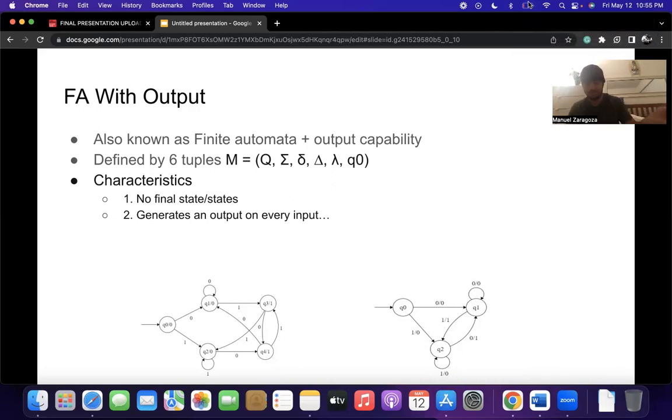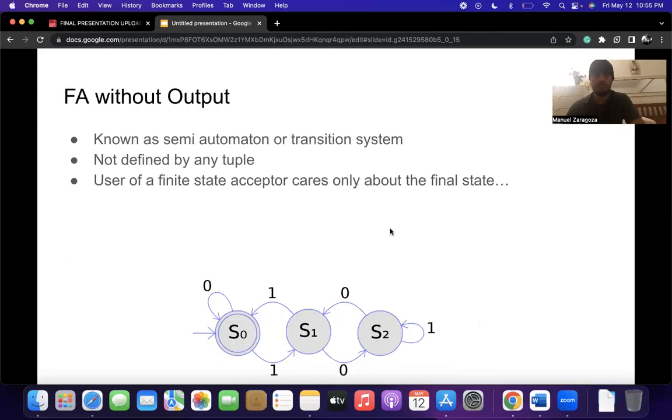Okay. We're gonna go to the next slide. Oh, sorry about that. We're gonna be talking about finite state without output. I'm really sorry about that. I'm gonna have to go to the kitchen now. This thing's gonna die. I really hate this computer.